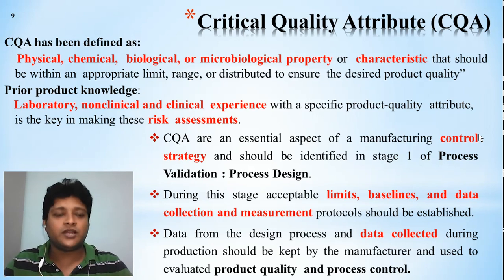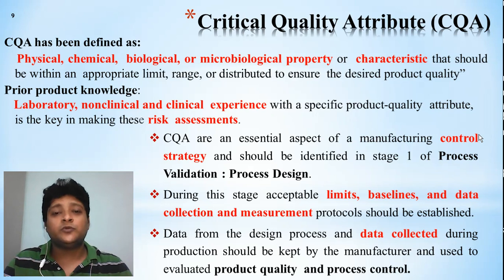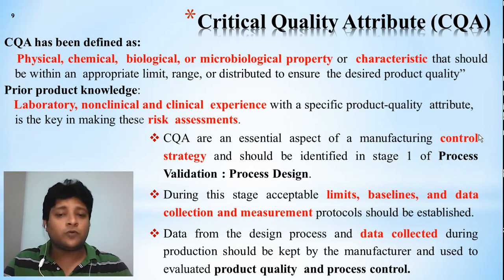That is important, as we know the physical, chemical, biological as well as microbiological properties are important in a pharmaceutical product. They should be within the limit, acceptable to the authority, and only then will it be distributed, and it should be more efficient and more effective. Whenever we talk about a pharmaceutical product, whatever quality you build in, the main parameters are safety and efficacy.